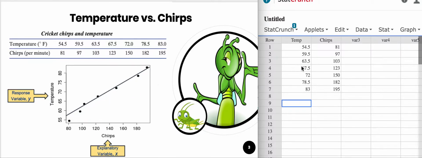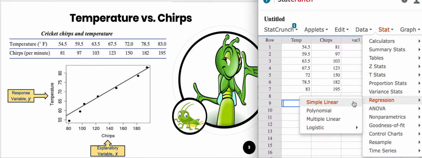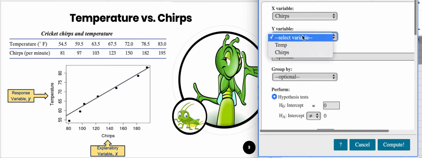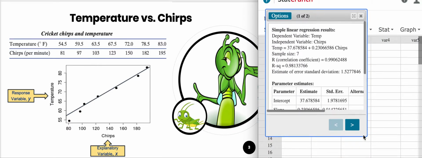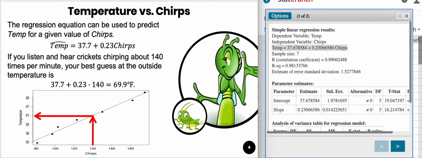So what we're going to do in StatCrunch, choose Stat, Regression, Simple Linear Regression. The input variable will be the number of chirps. We'll witness that, and then we'll use that to predict a y value, the temperature. So I'll compute that. In the table now, we've got several values, but up here at the top, we have the temperature is going to be equal to 37.7 plus 0.23 times the number of chirps per minute.